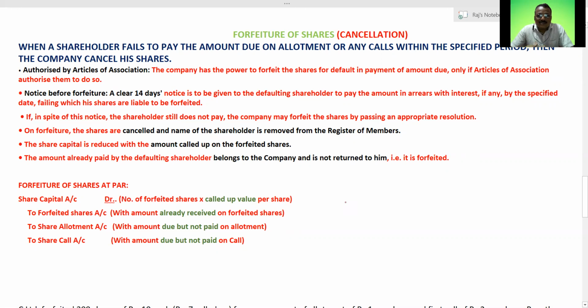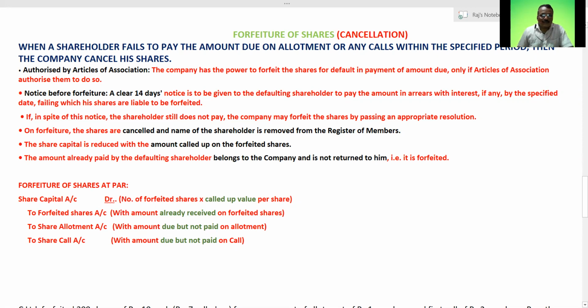Suppose we have 100 shareholders, and out of them two or three are not at all paying their due or call money within the specified period, then what happens? The company will decide, by giving a 14 days notice, to thereafter cancel the shares.